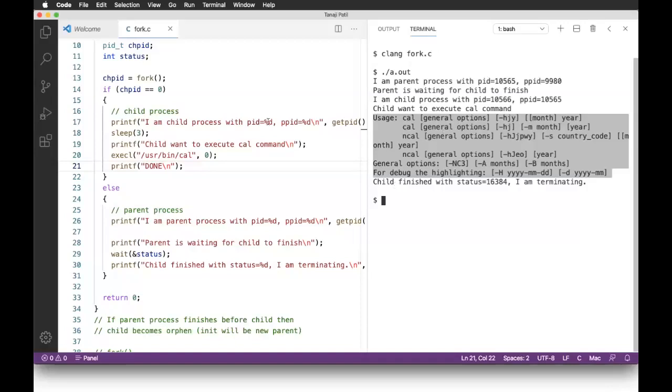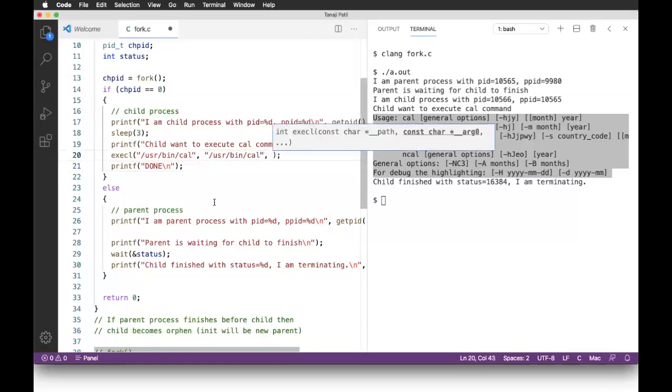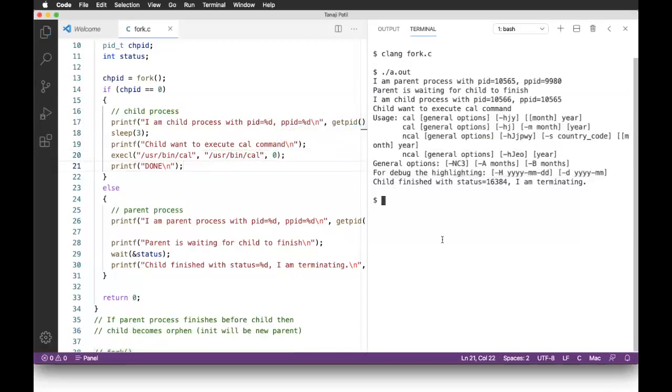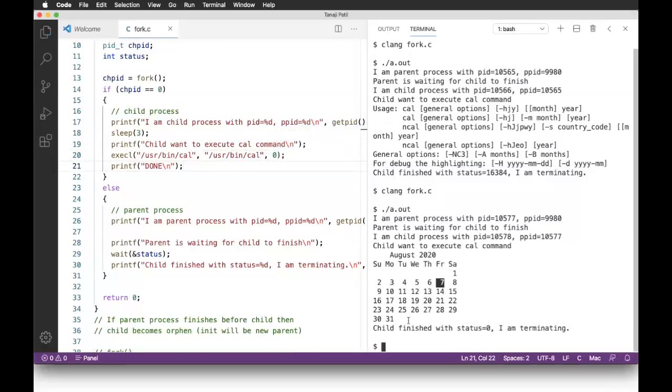Because as I mentioned, /usr/bin/cal, comma 0. Let me save it, compile it, run it. Now this time I'm getting perfect output.